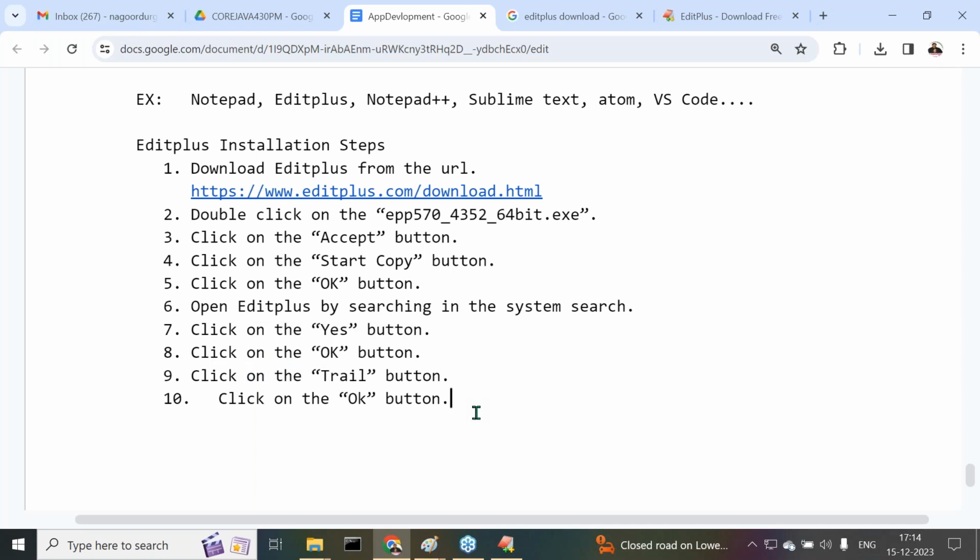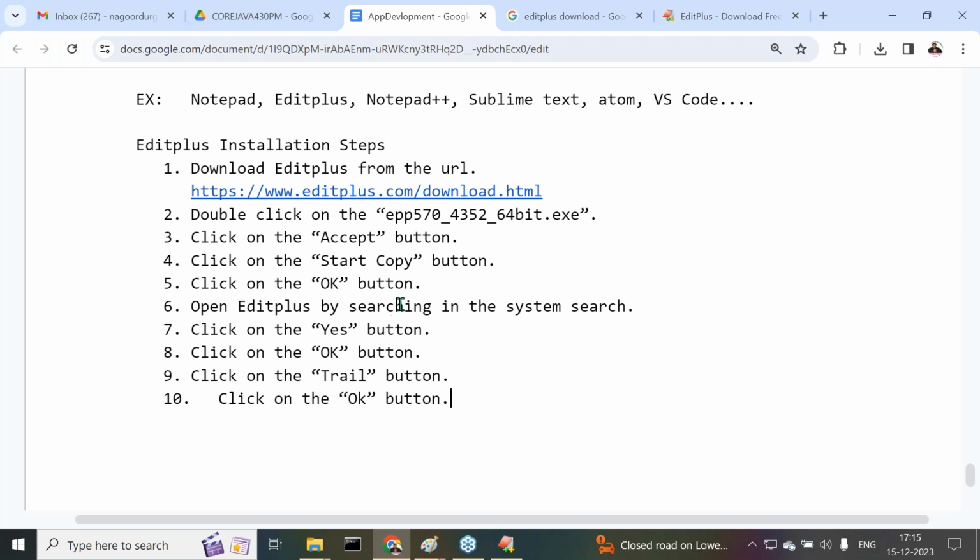In case the one month is completed, don't worry. Just drag down and we can use the same product for our applications. In the future, I'm going to use some other IDEs and editors also. Not only Edit Plus, one or two editors I will show you. I will show you how to use Sublime Text in our classes. By that we will get some clarity.